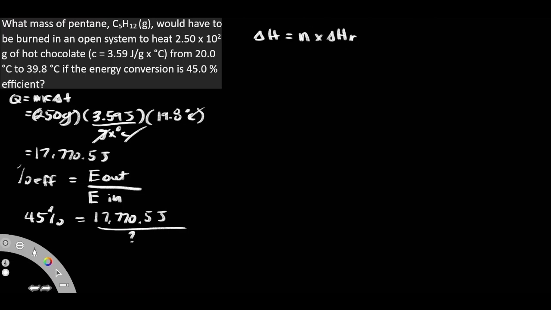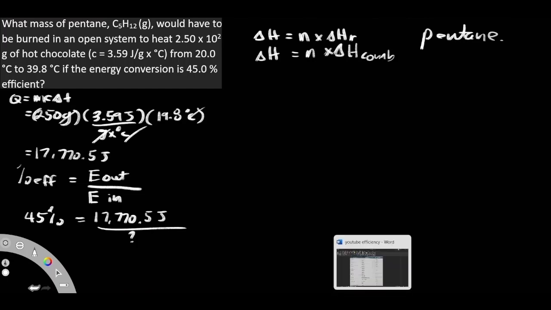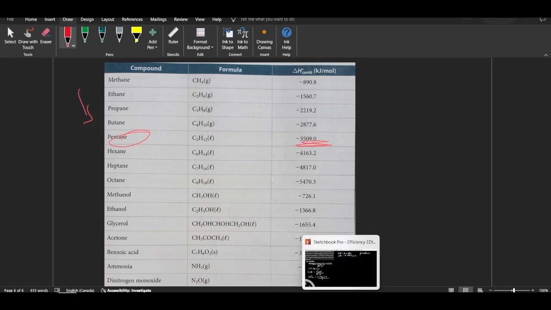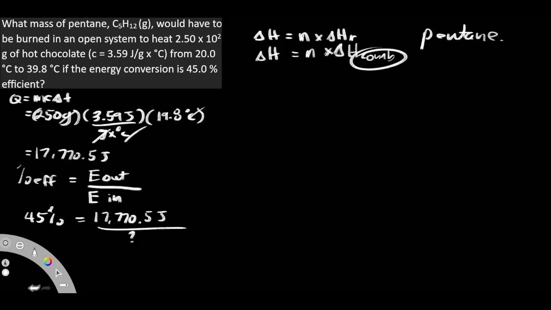Where our delta HR over here is going to be our pentane, so we could actually find it here. Our delta HR is actually going to end up becoming delta H comb. So rather than delta HR, again, they're the same. The specific combustion one over here is going to be delta H comb. And what value do we have? We can see here on the very side, for our pentane, it's negative 3,509. So our value here is going to be times negative 3,509 kilojoules per mole.